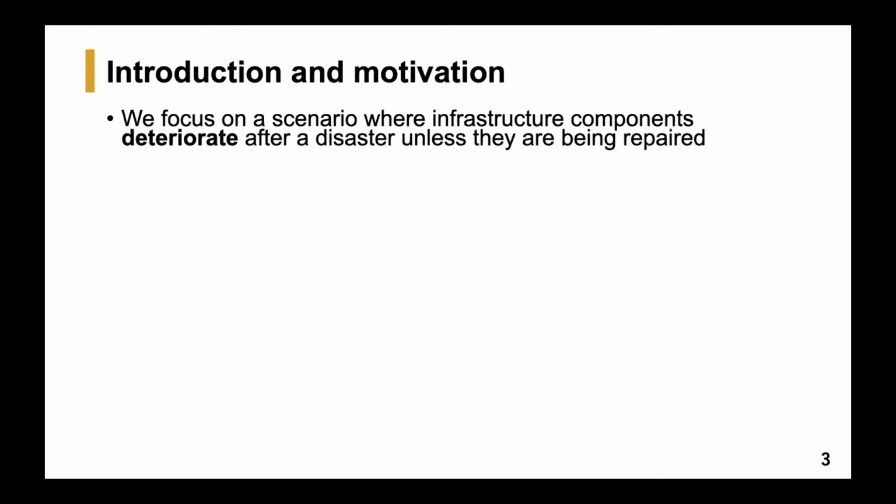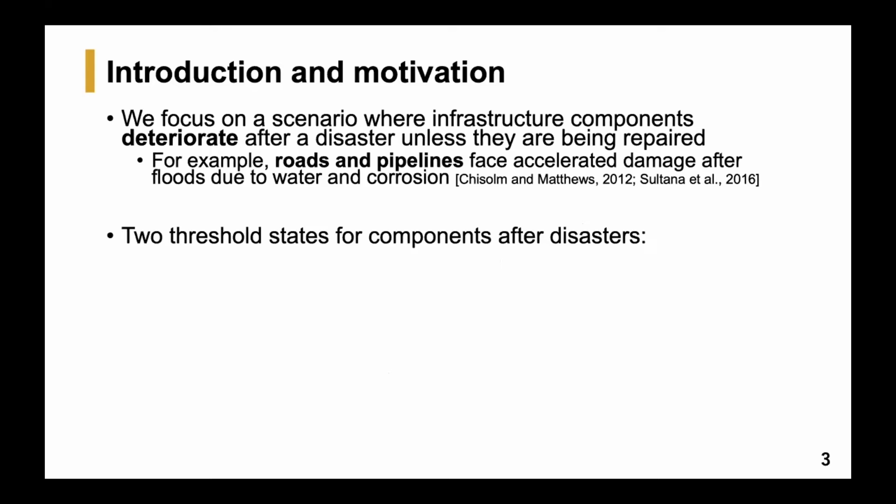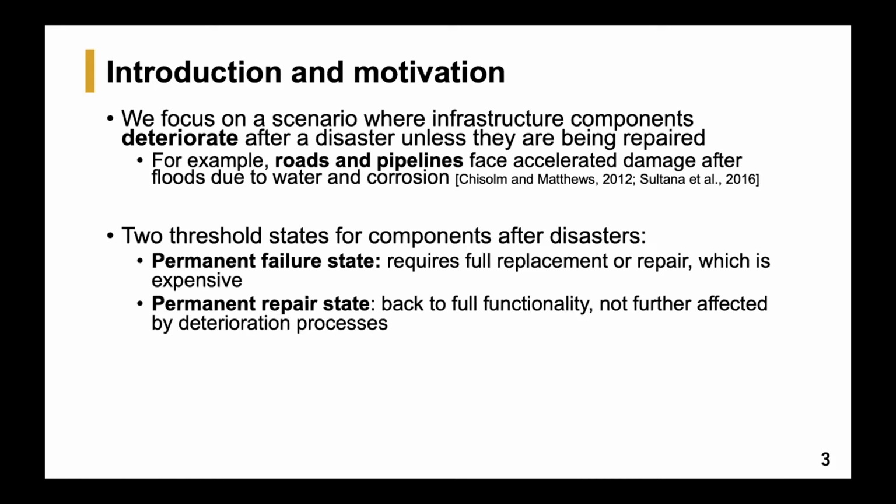So in this work, we focus on a scenario where infrastructure components deteriorate after a disaster unless they are being repaired. That is relevant because roads and pipelines face accelerated damage after floods due to water and corrosion. Therefore, we consider two threshold states for these components after disasters. The first is the permanent failure state, at which a component deteriorates to such a level that it requires full replacement or repair, which is usually expensive and thus undesirable. The other is the permanent repair state, at which the health value of the component is brought back to the full level and it is not further affected by any deterioration processes.